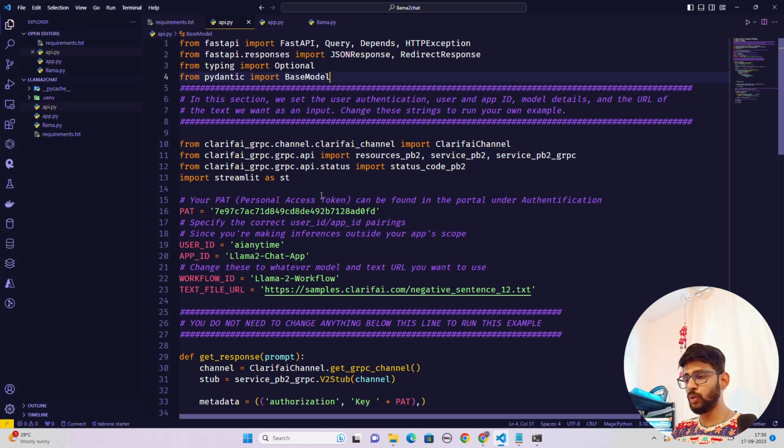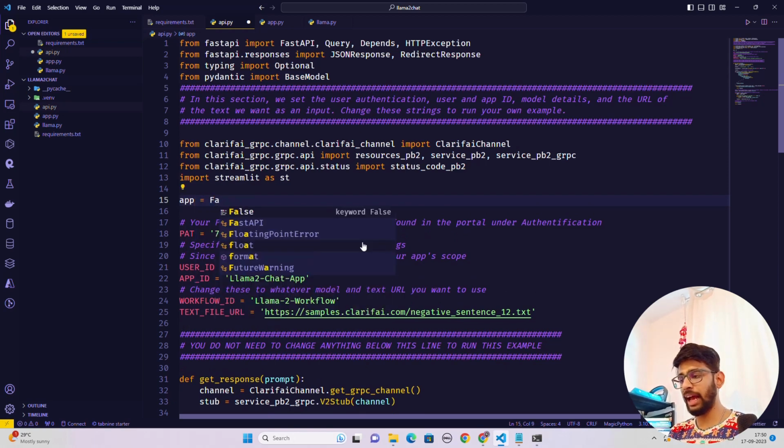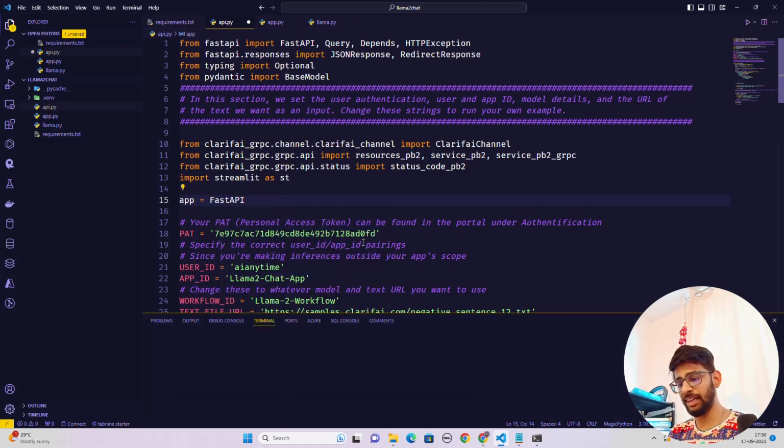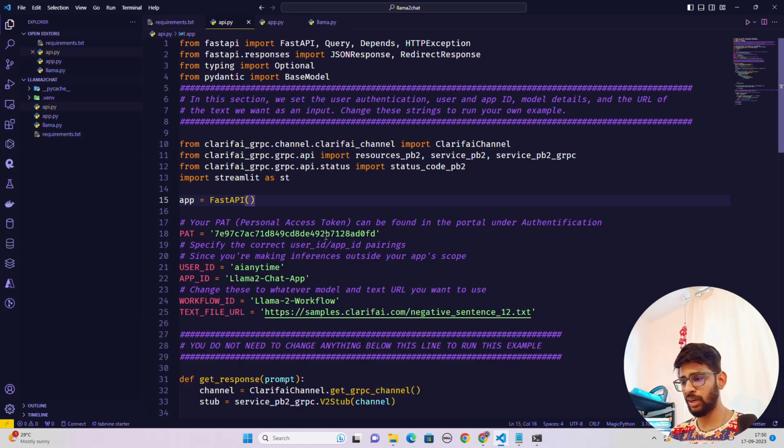And now what I'm going to do next is let's have an app where we initialize an app called FastAPI. I don't know why I opened the terminal by mistake. Let me just do it in controls, whatever. App equals FastAPI, and here we have all of our inputs, etc.